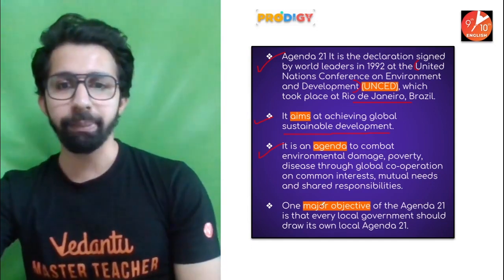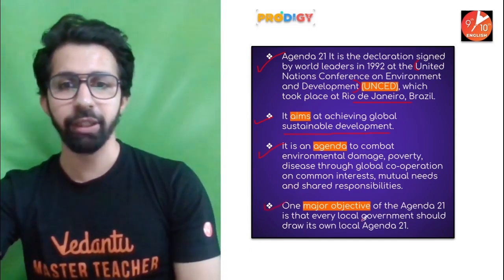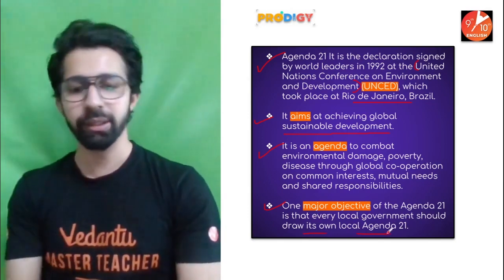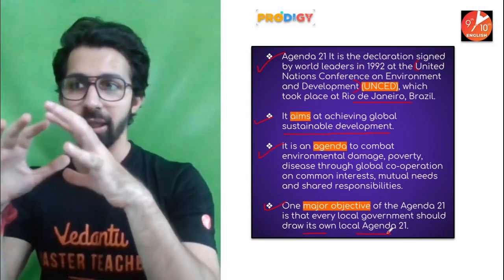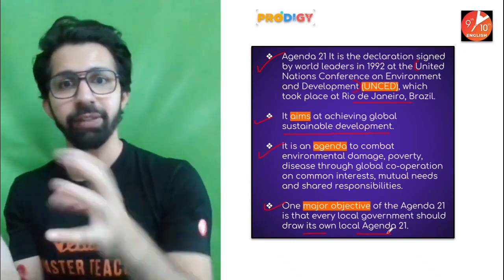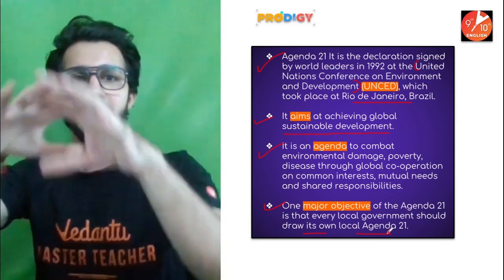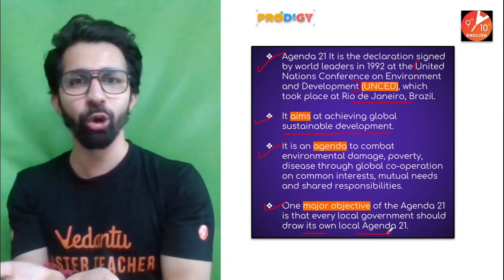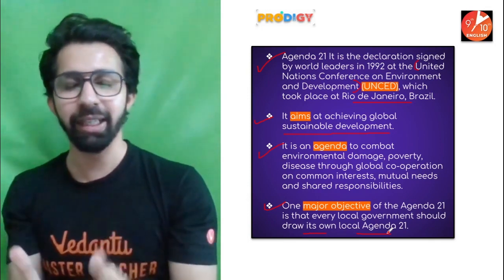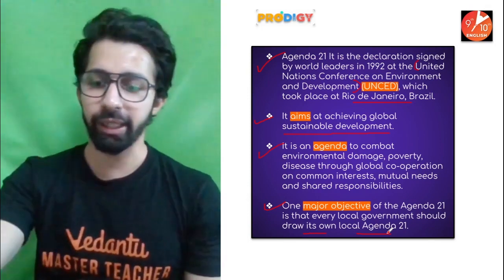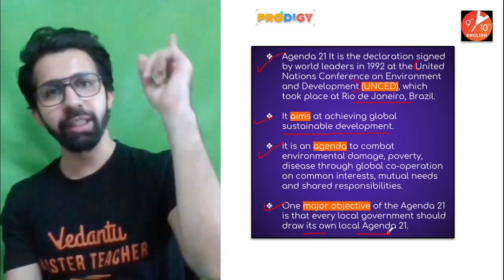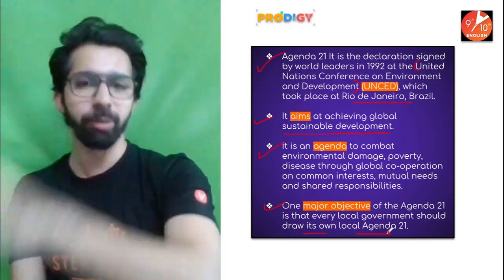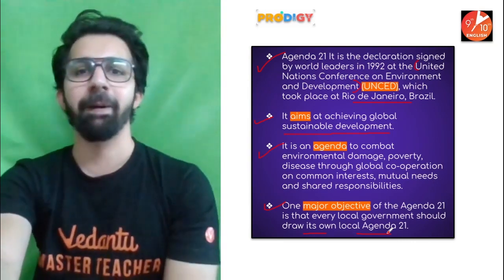Okay. One major objective of Agenda 21 is that every local government should draw its own Agenda 21. What do we understand from this? Every country should have their own Agenda 21. Because if we start working at our level, at country level, and if every country starts to work at their level, the environment will be protected as a whole. Now, I'm sure you guys are getting it. So, this is Agenda 21. This was decided in the 1992 Earth Summit, which was held in Rio de Janeiro, which is in Brazil. I already told you Brazil is in South America.